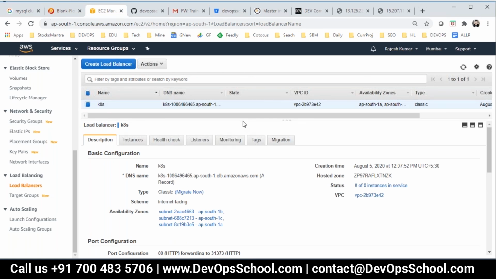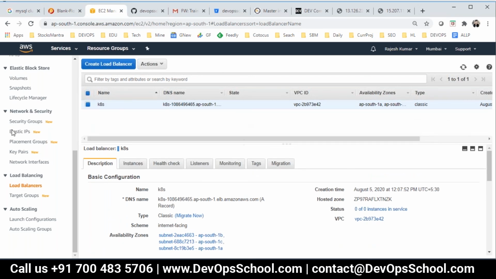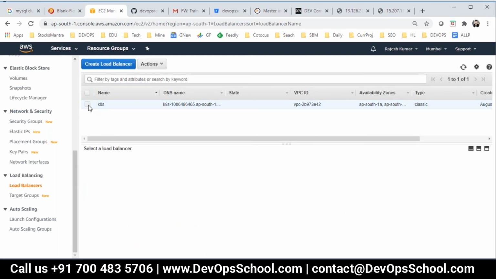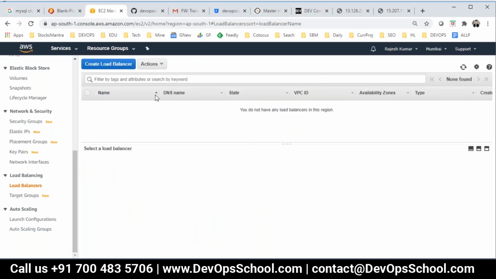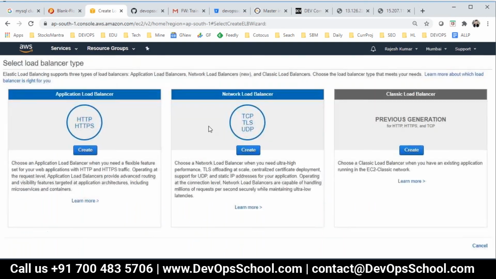And load balancer, see, I'm forgetting so much nowadays. This I created long back, on 5th of August, and since then I've been paying for this, and they charge you $1 or something, I guess, per day. It's very bad. I'm deleting this. So I'll create a new load balancer, and these are types of load balancer: application load balancer, network, classic.